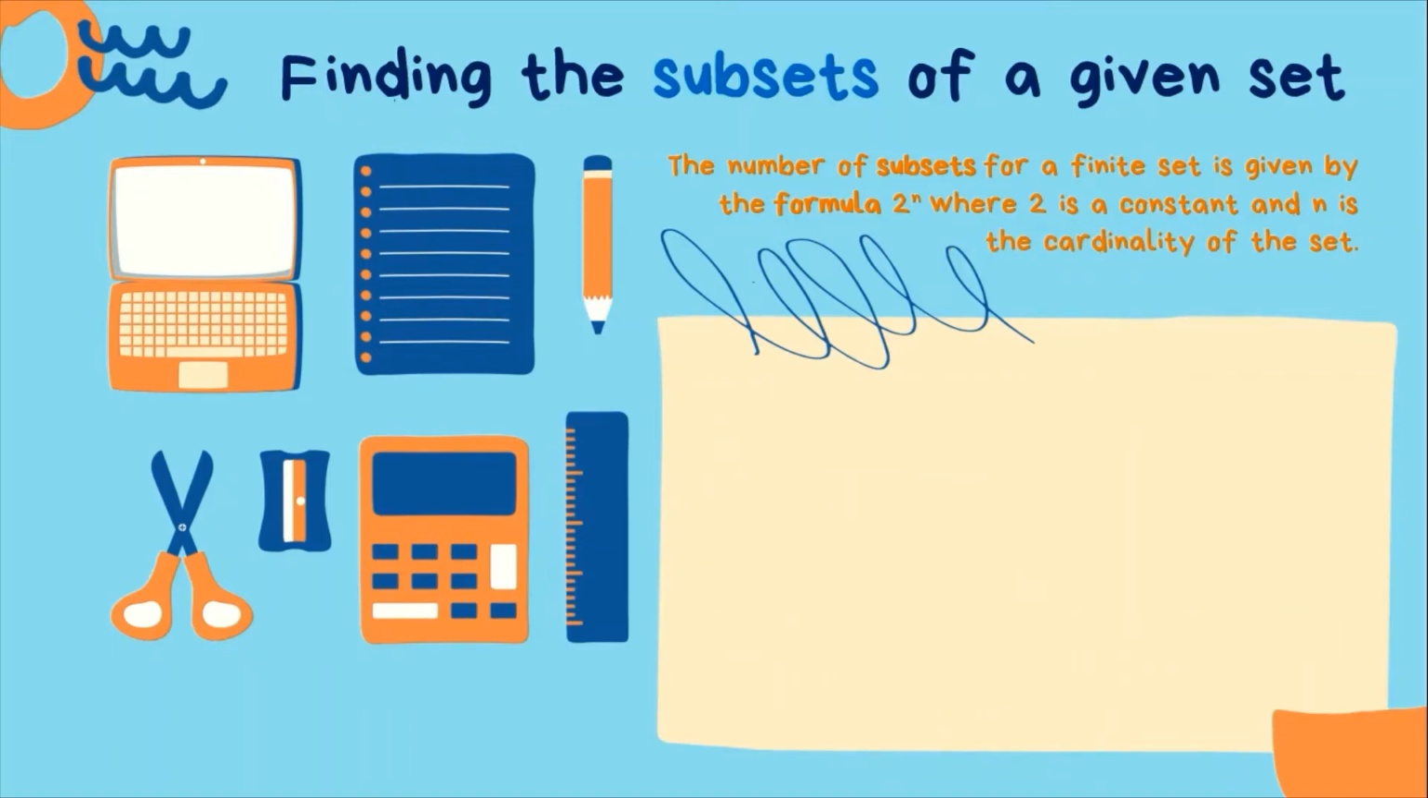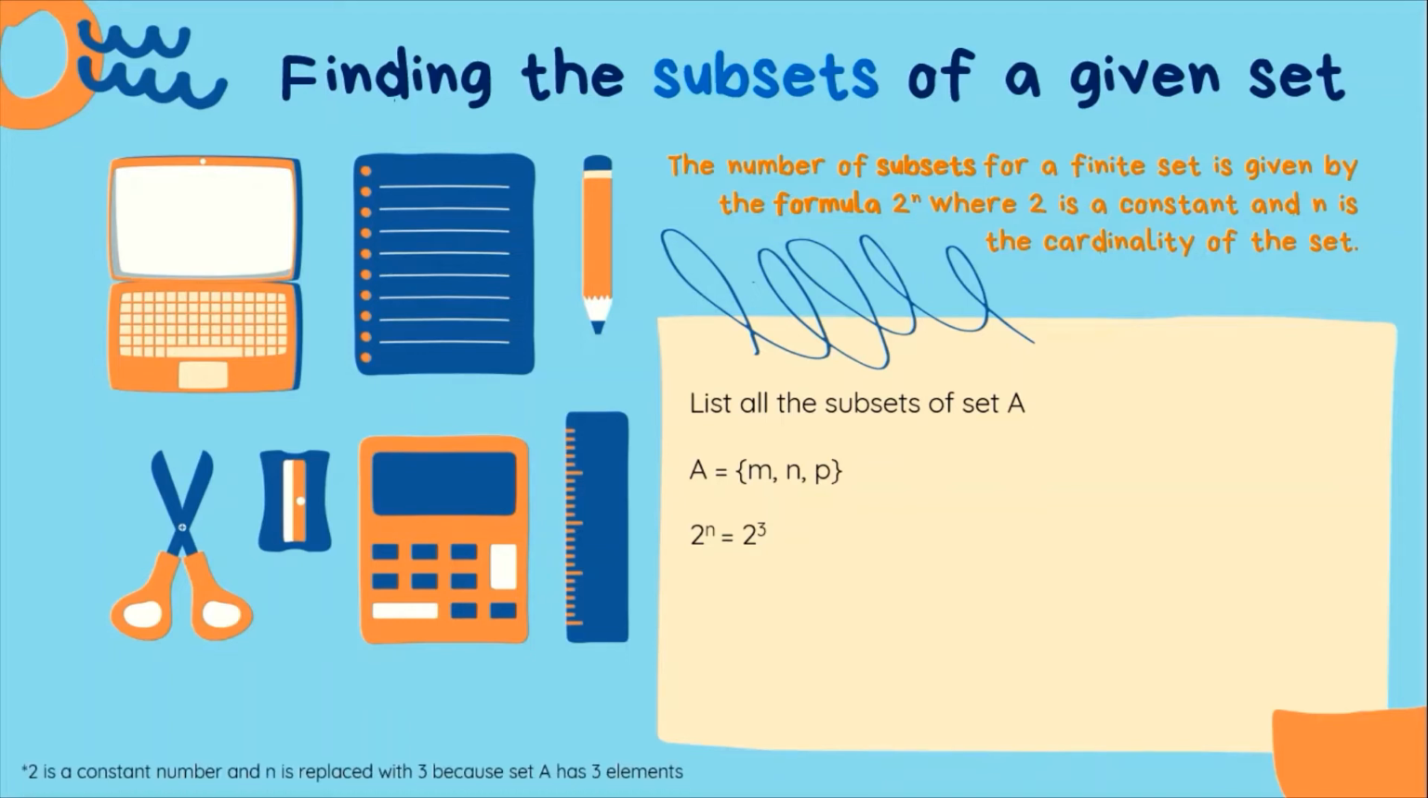Let's have a simple activity. List all the subsets of set A. So, A is equal to M, N, and P. Using the formula 2 raised to N, 2 is a constant and we replace N with 3 because this set has 3 elements, M, N, and P. Kaya ang exponent natin ay naging 3. 2 raised to 3 is 8. Therefore, we know that set A has 8 subsets.